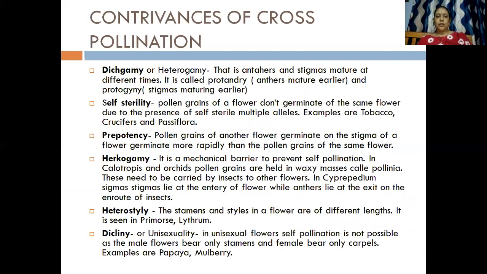So we go to the next part, that is contrivances of cross pollination. Now here you will see dichogamy or heterogamy. What happens here? We see that the anthers and the stigma mature at different times. That is, the male matures at a different time and the female matures at a different time.